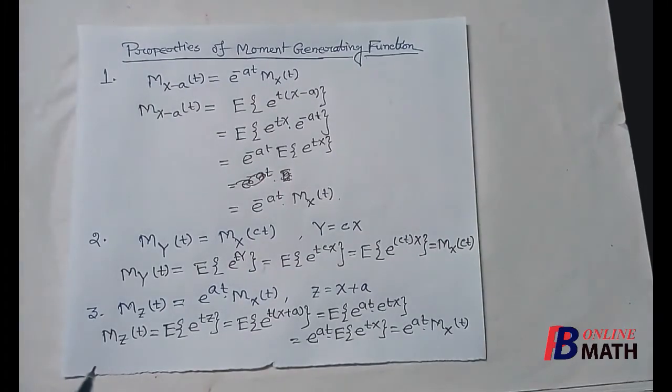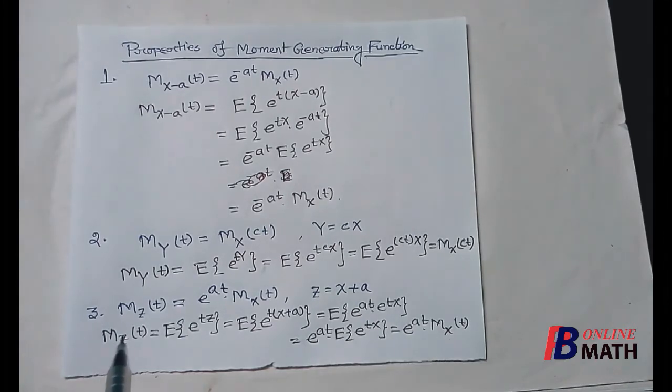Now the proof is very simple. The moment generating function of the random variable z is equal to the expectation of e to the power tz. Now z equals x plus a, so this can be written as e to the power at into e to the power tx. Now taking e to the power at outside the expectation, because it is constant with respect to the expectation, it becomes the expectation of e to the power tx, which is the moment generating function of the variable x.